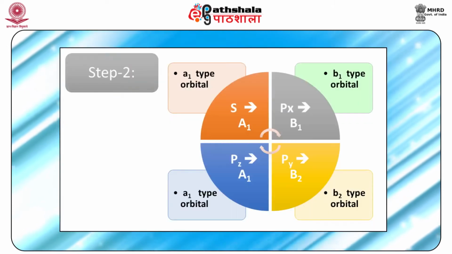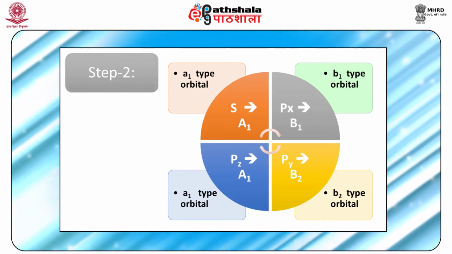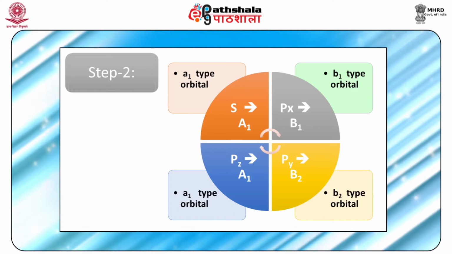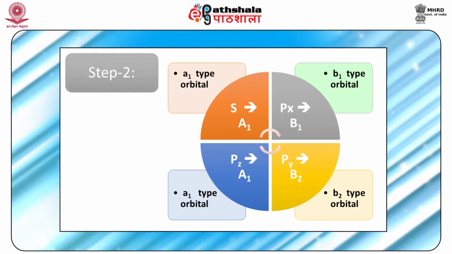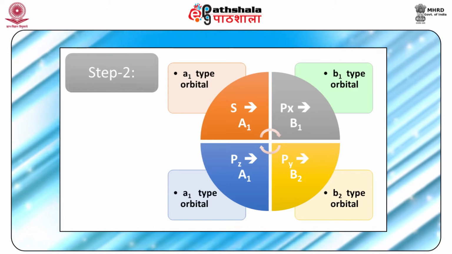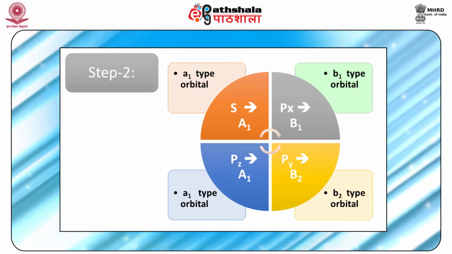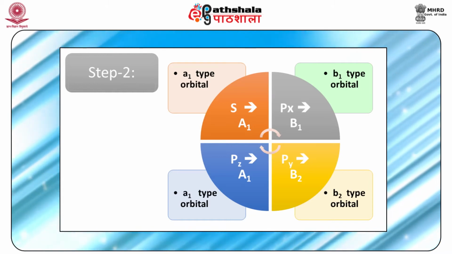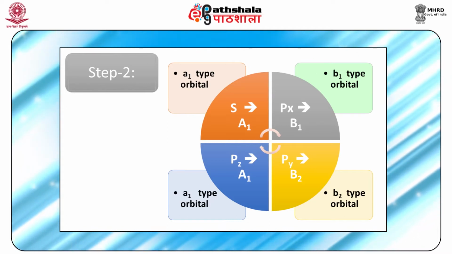The s orbital on oxygen is of A1 type. Px is B1 type. Py is B2 type. Pz is A1 type.